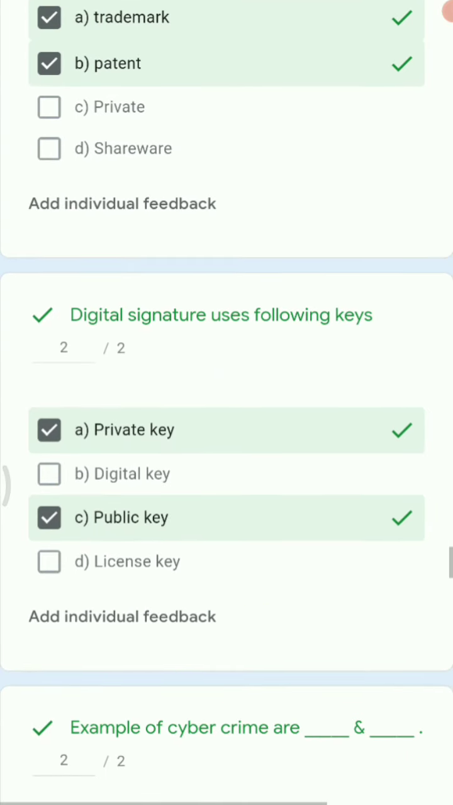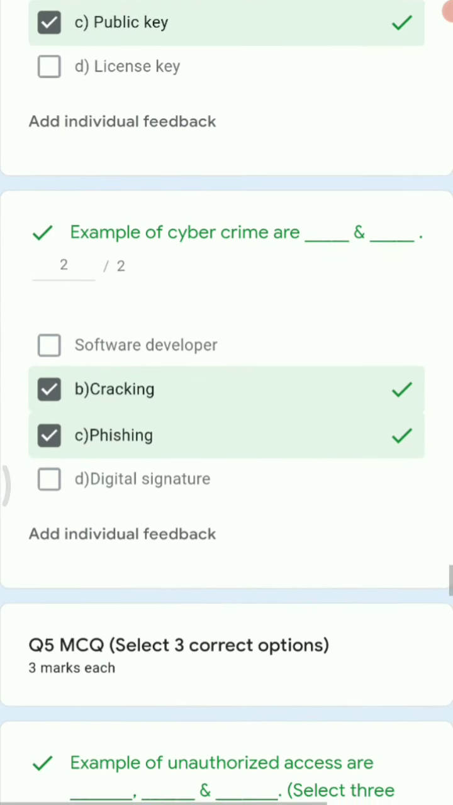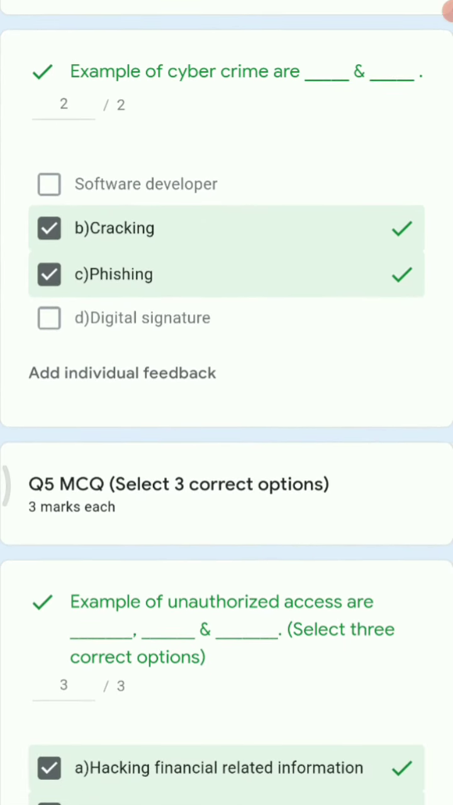Okay. Next, digital signature uses the following keys. So there are two keys in the digital signature. One is the public key and the second is the private key. Next we have, examples of cyber crimes are. So out of the four options, only two of them are cyber crimes. So it is cracking and phishing.